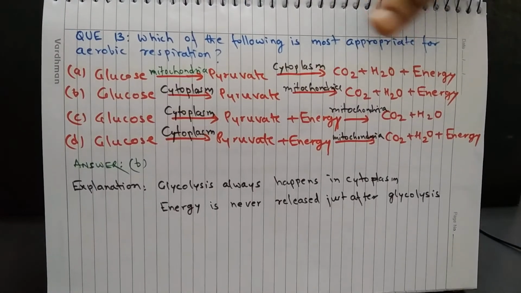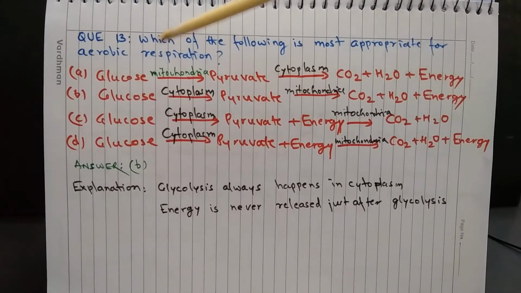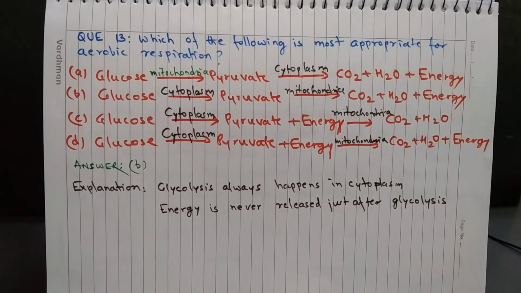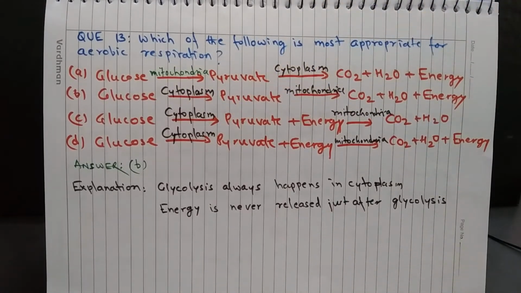Question 13. Which of the following is not appropriate for aerobic respiration? So here glycolysis is shown, glucose to pyruvate, and pyruvate is changing to carbon dioxide, water, and energy. Now in case of options C and D, energy is evolving here also along with pyruvate after glycolysis. So C and D can be easily ruled out.